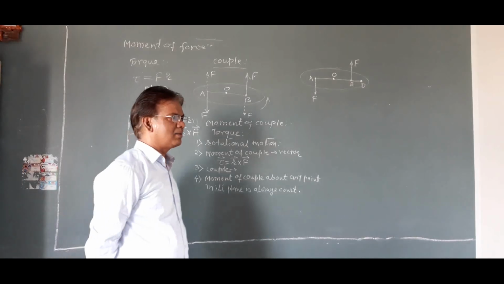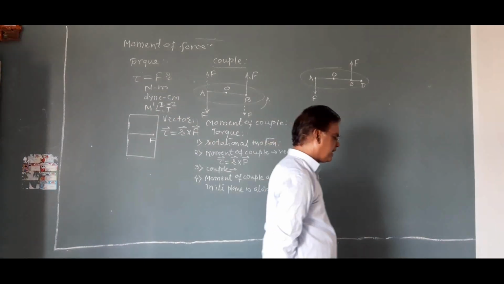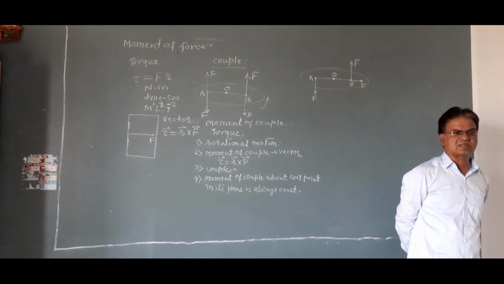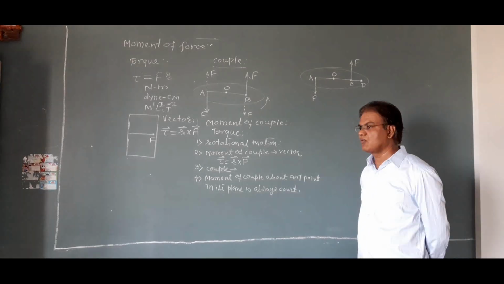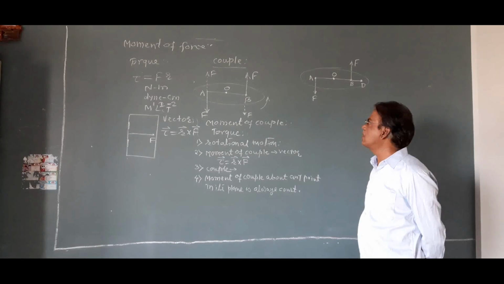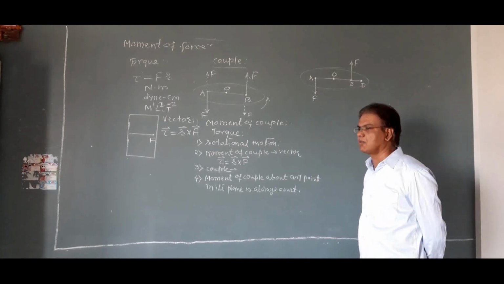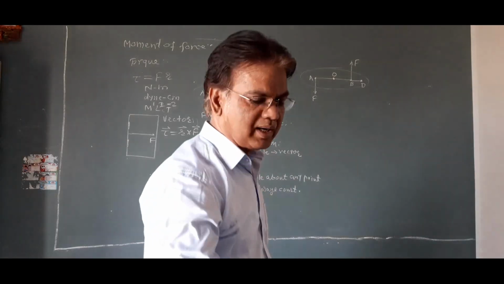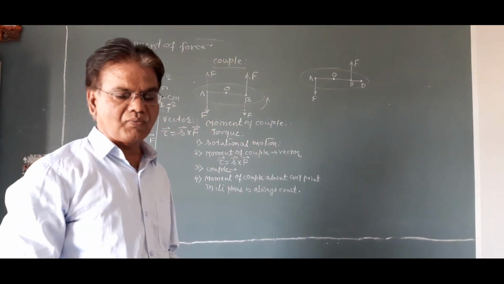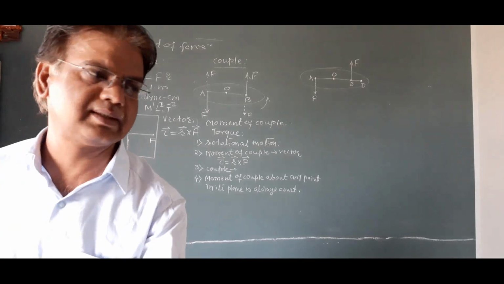Here we have to prove that the moment of a couple about any point in its plane is constant. For that, we have to find the moment of couple about A, about B, about O, and about D. We have to find the moment of couple about these four different points.